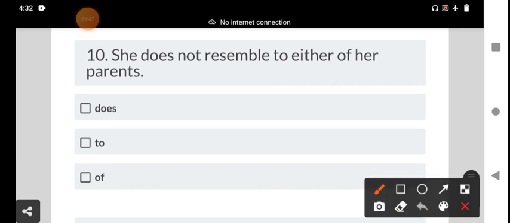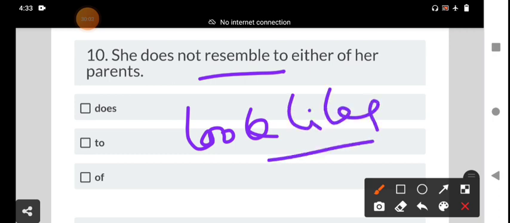Please understand. She doesn't resemble either of our parents. Resemble means, what is the meaning of resemble? Resemble somebody or something means to look like, or be similar. Resemble means to look like.